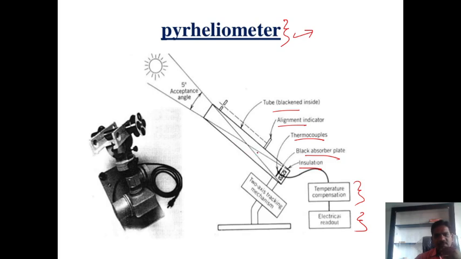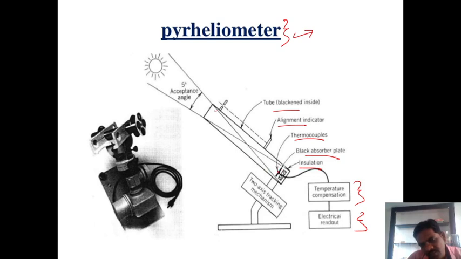This pyrheliometer changes its direction according to the position of the sun in the sky. Inside the tube, the angle intercepted by the solar radiation is a 5-degree acceptance angle. And there is this black absorber plate.